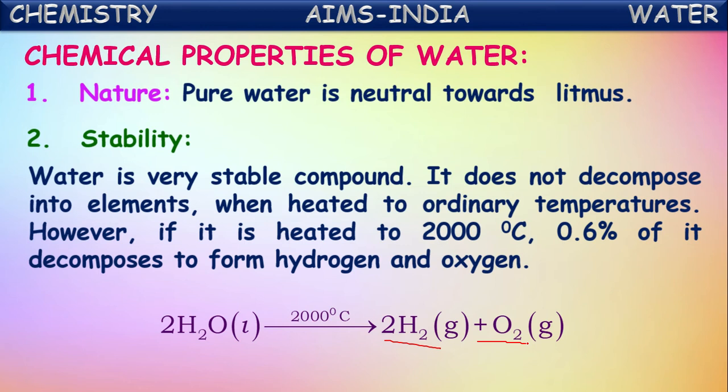That is a chemical process. But by physical methods, we cannot decompose water simply. It requires high temperatures. Even when water is heated to about 2000 degrees Celsius, only around 0.6% of water decomposes into hydrogen and oxygen. So we can say water is a stable compound.